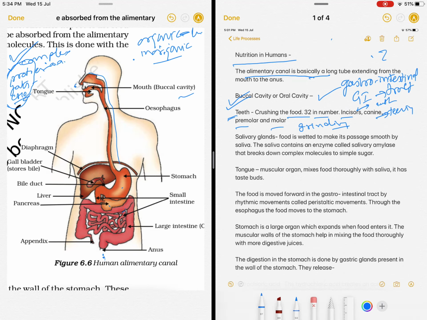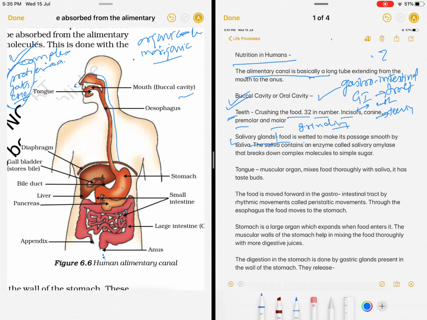Now along with this, we have in the buccal cavity the salivary glands. What is the function of these salivary glands? They of course secrete saliva. So what does this saliva do? This saliva wets the food. It provides some lubrication so that it can move forward.